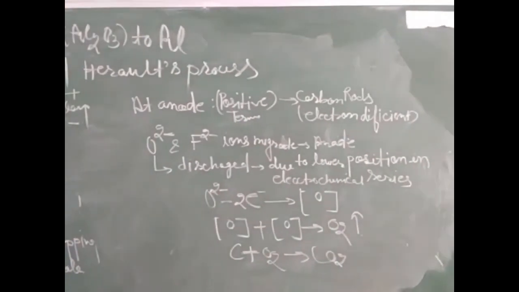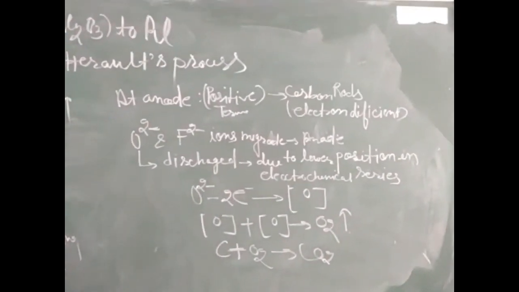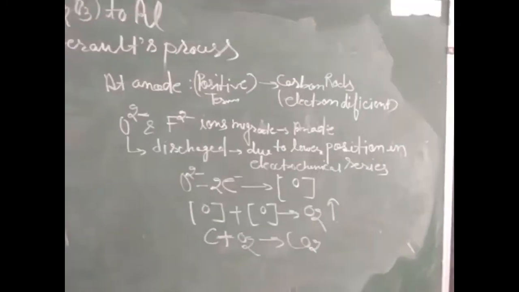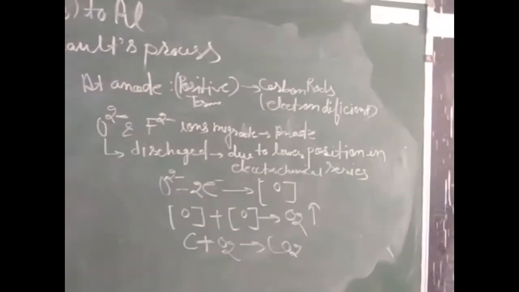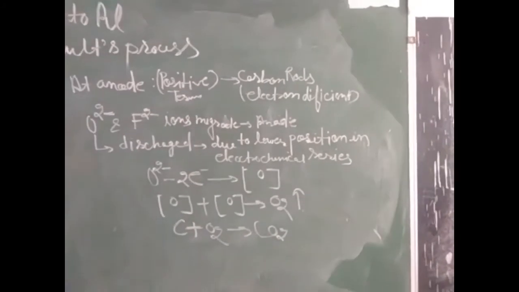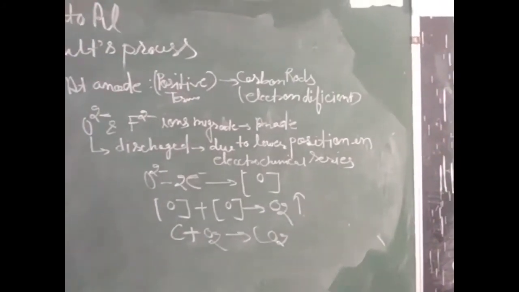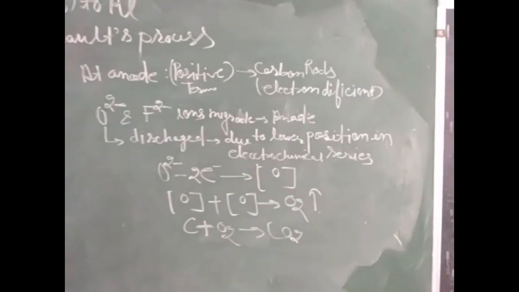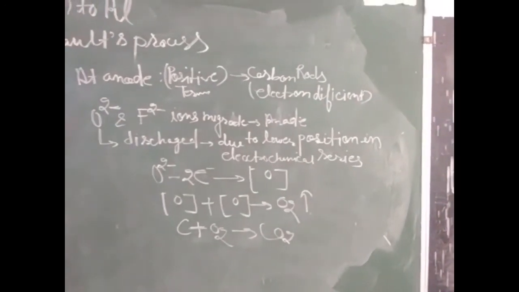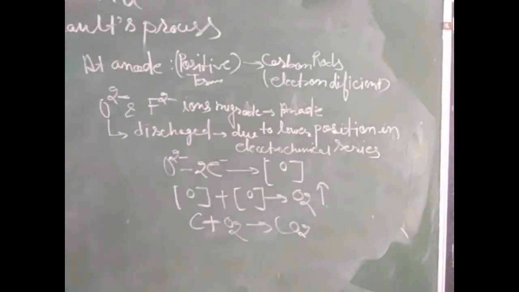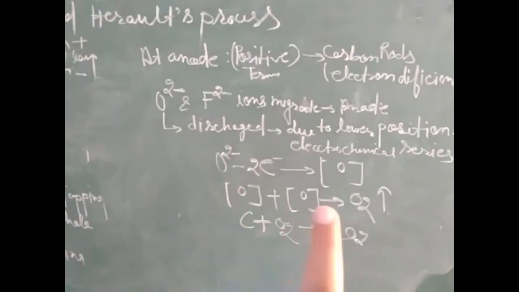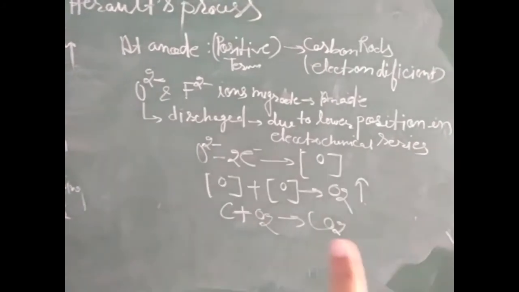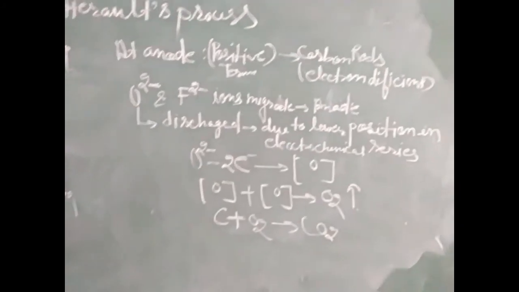As we know, ions are formed from alumina, fluorspar and cryolite. These oxide and fluoride ions migrate towards the anode, but the oxide ion, O2-, discharges due to its lower position in the electrochemical series. Oxygen, after losing 2 electrons, gets oxidized. Two oxygen atoms combine to form an oxygen molecule.